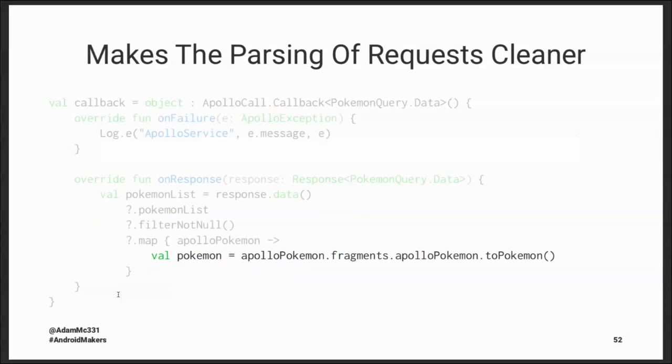And beyond all of that confidence, it makes the parsing of the requests so much cleaner, because all of those lines requesting each of the individual properties from the GraphQL response are now shoved away in this extension function, so that when I'm mapping the response, I can just call my data. I have to call .fragments, which is what the Apollo Android library will do when you're requesting a fragment in your response. Reference the Apollo Pokemon, and then call my extension function. And so now this val is working with my data type, and now I can begin to do all of the things that I'm familiar with and that I wrote.